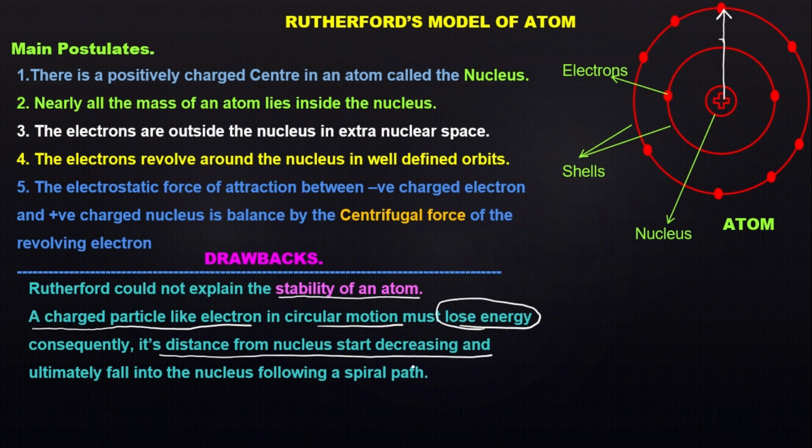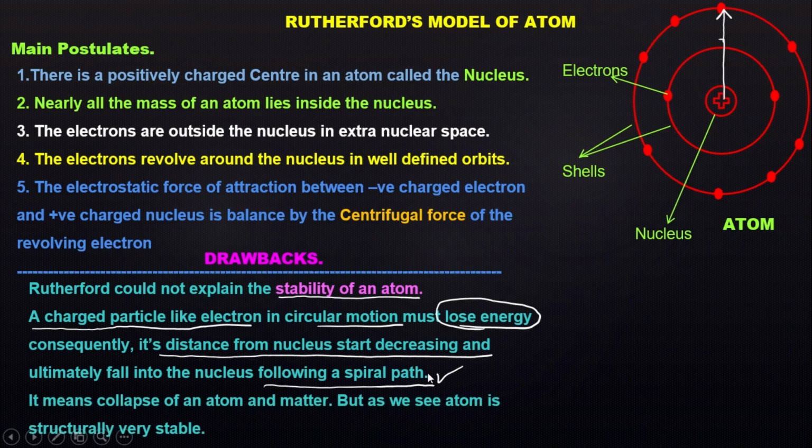If it starts coming closer to the nucleus, the radius will decrease, and ultimately the electron will make a spiral path and fall into the nucleus, just like this.